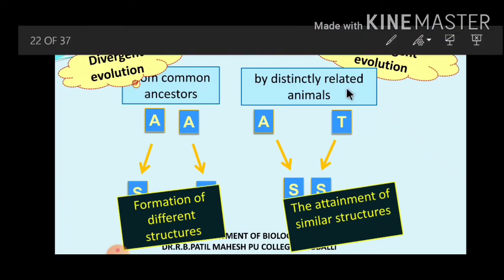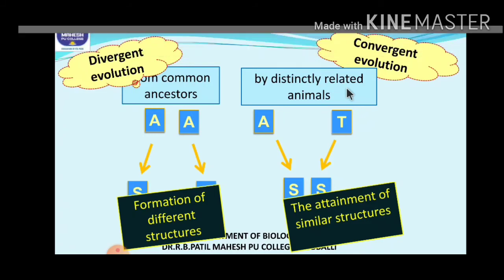Other examples we can quote, like the eyes of octopus and mammals, which are analogous in nature. Octopus is an invertebrate which belongs to phylum Mollusca. Mammals are vertebrates.